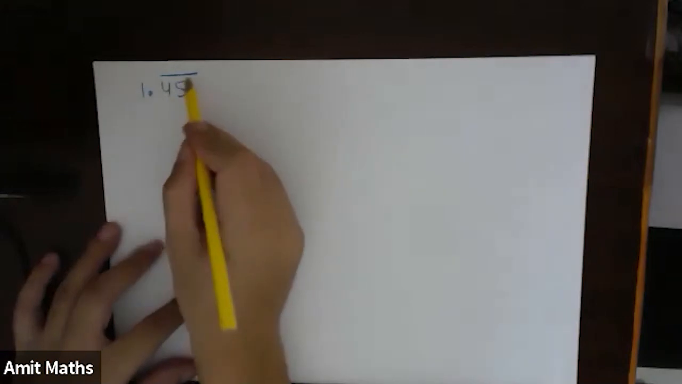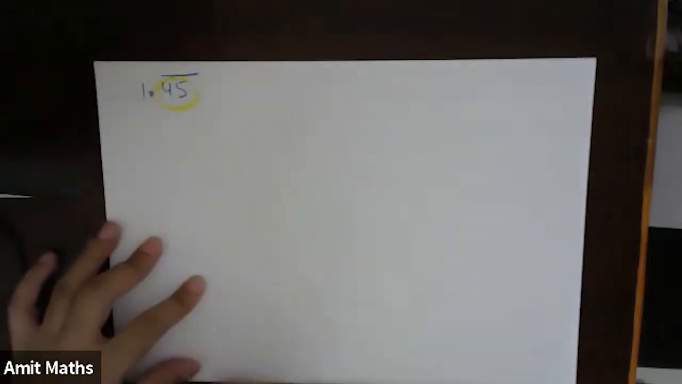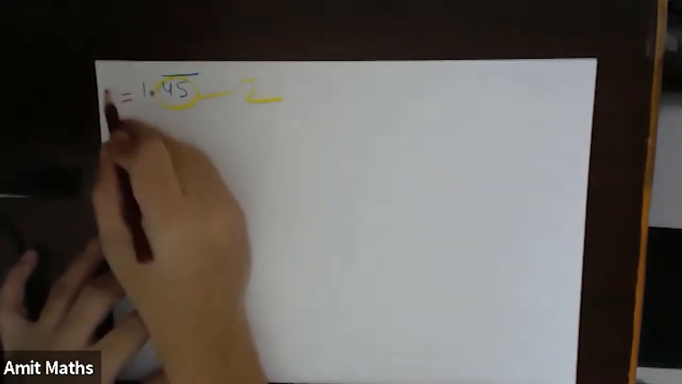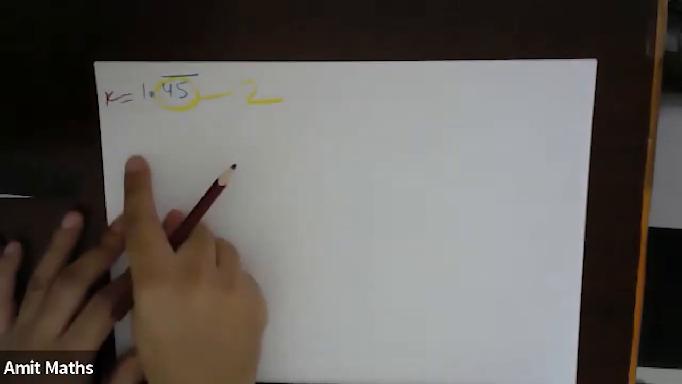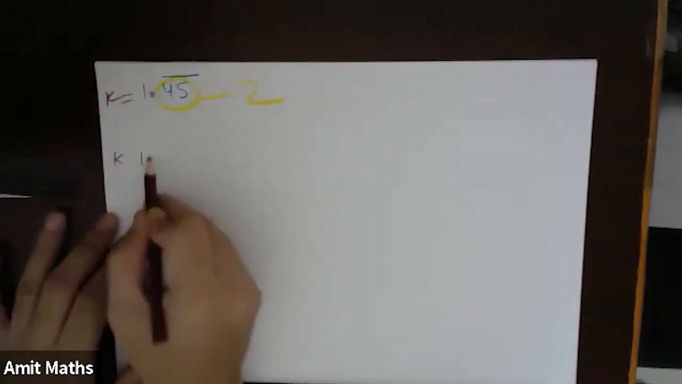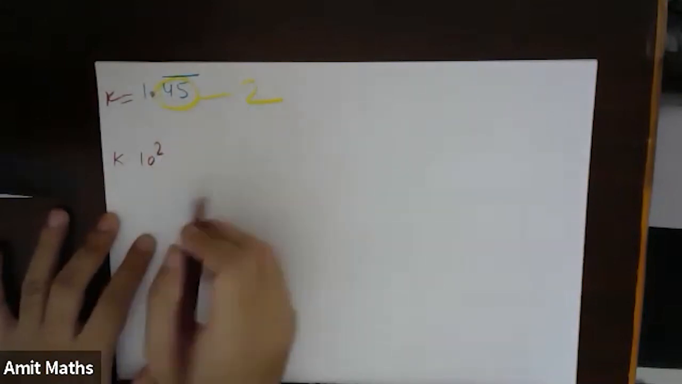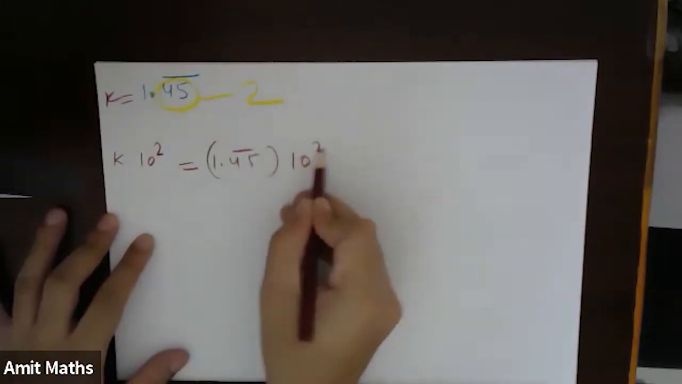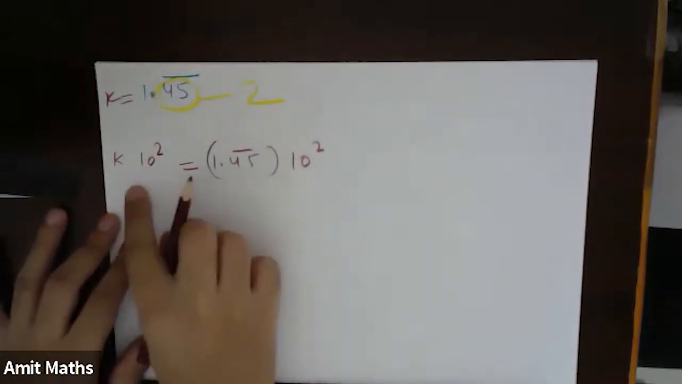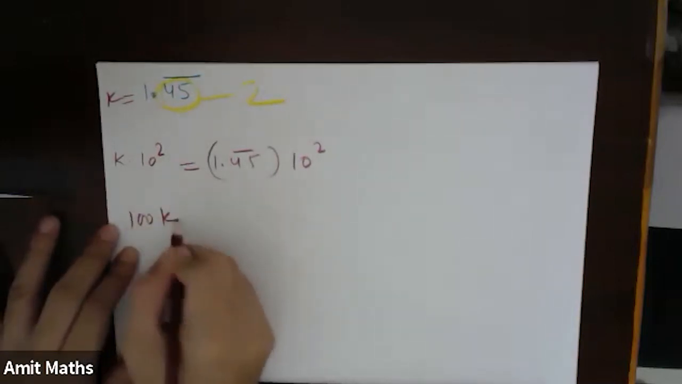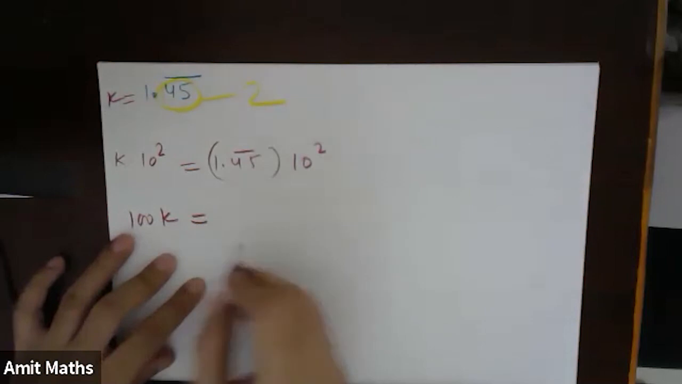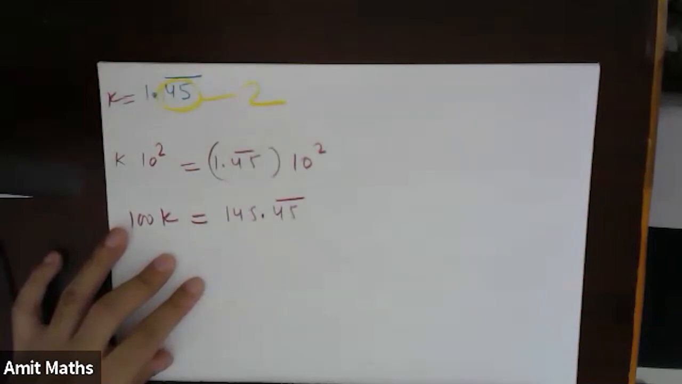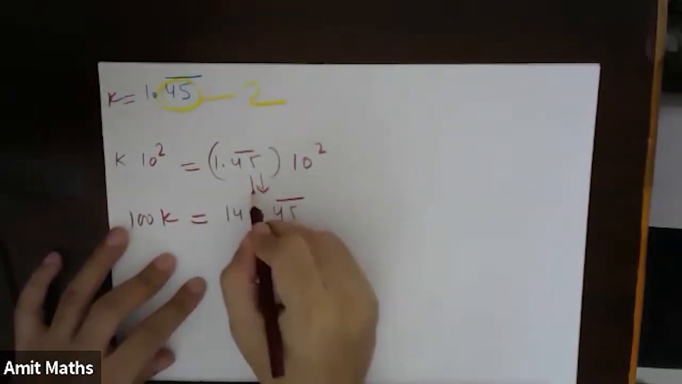How many terms are recurring? In this case, these 2 terms are recurring. Fine. So what I will do? I will assume this as K. I will multiply both sides by 10 to the power 2 because 2 terms were recurring. So this will become 1.45 recurring into 10 to the power 2. So that means the left side will become 100K, and the right side will become 145.45 recurring. This step I hope everybody is able to understand.